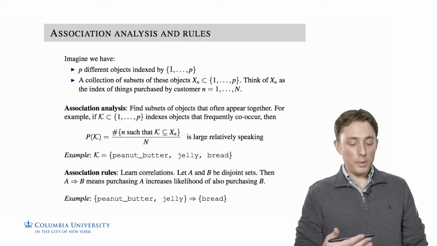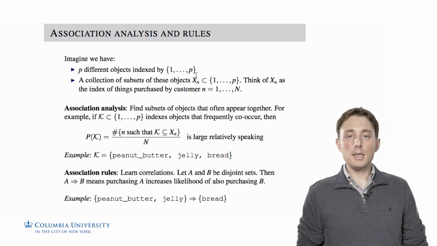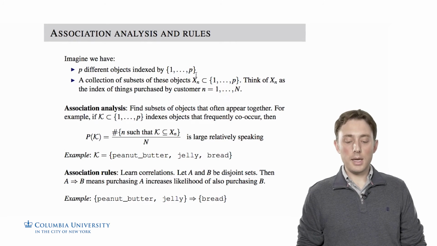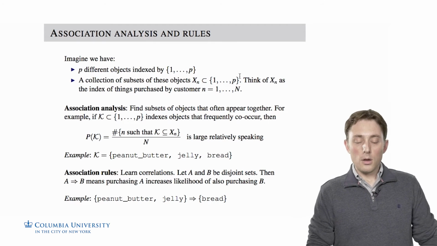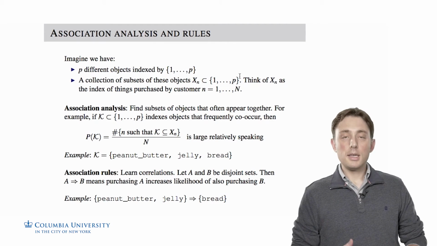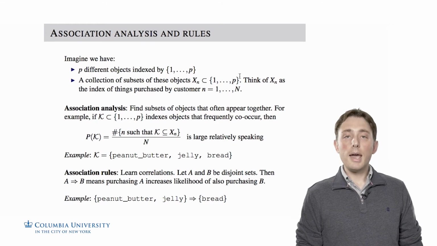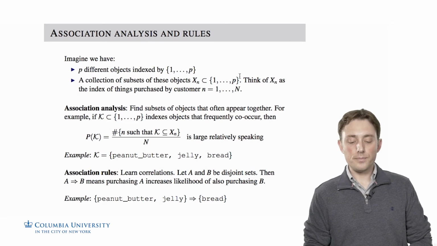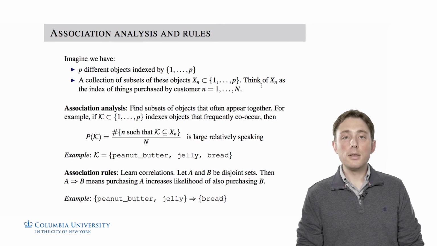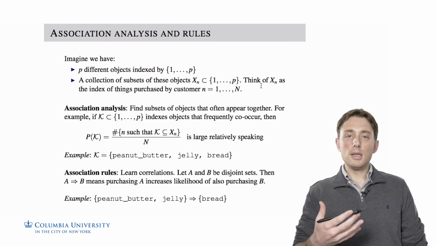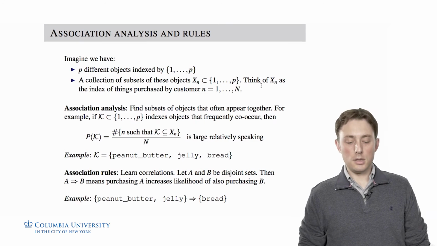Then we assume that we have a collection of subsets of these items. For example, x_n for the nth subset would be a subset of indexes from 1 to P, where we can think of x_n as giving the index of the things purchased by the nth customer, and we're going to let n range from 1 to capital N. So x subscript n is like the market basket for the nth customer that gives the index of which items are being purchased by the nth customer.